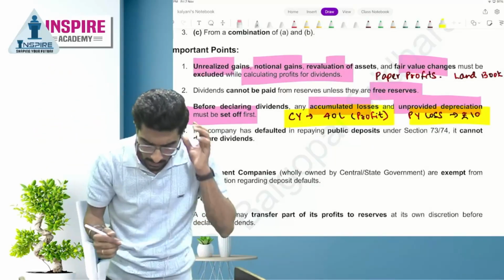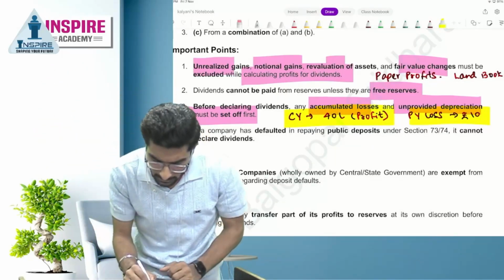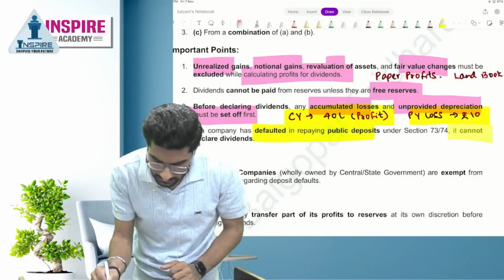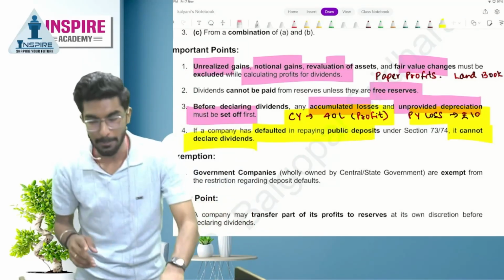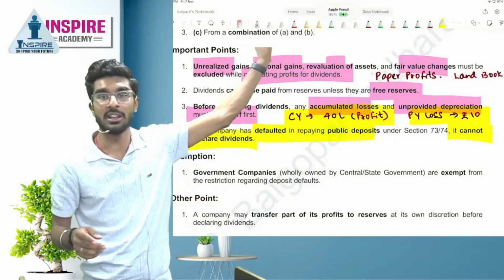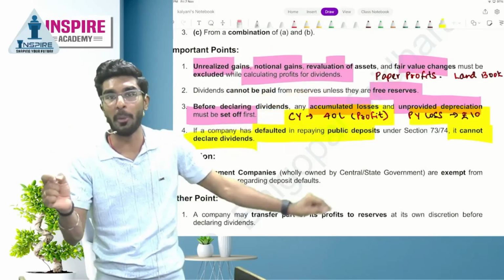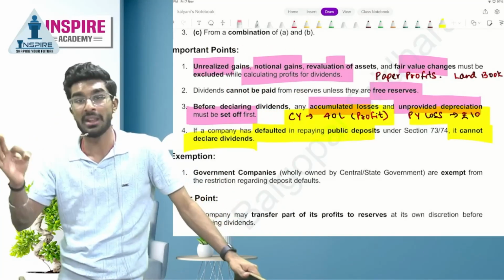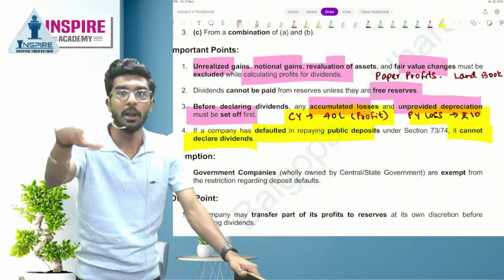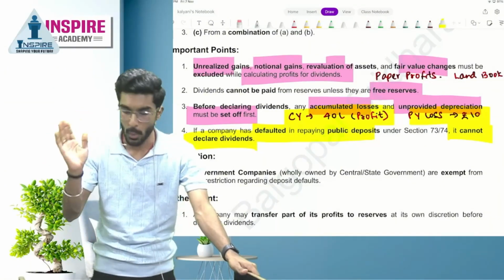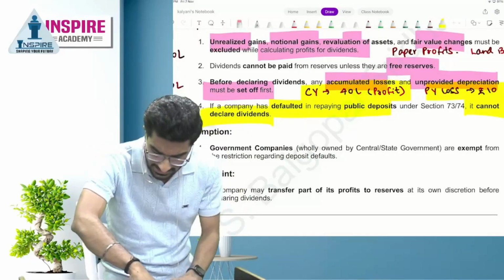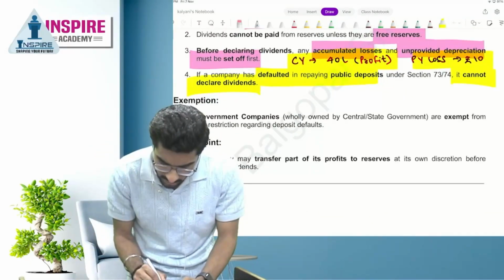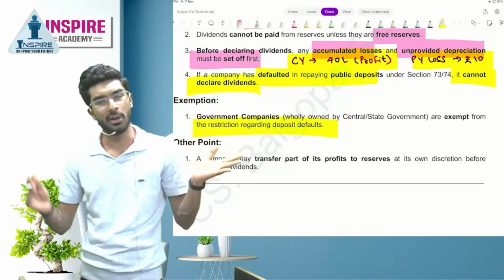Very easy. If a company has defaulted in repaying public deposits, it cannot declare dividend. If you have made default in the public deposit, in the last lecture we have understood deposits, section 73 to 76A, if you have defaulted, you cannot pay dividend. Very easy, people. Now, exemption. Government companies are exempted from the restriction regarding deposit limits because it's a government company.